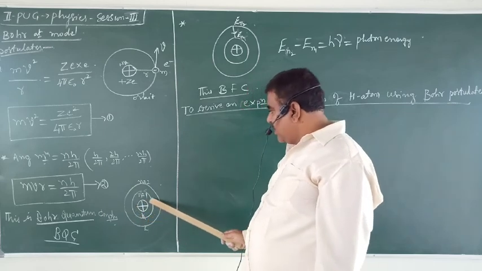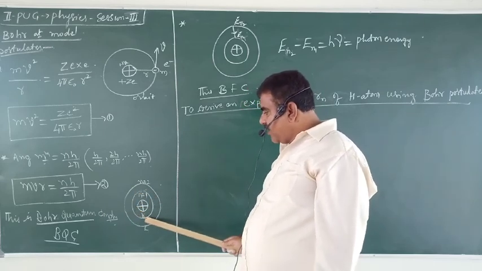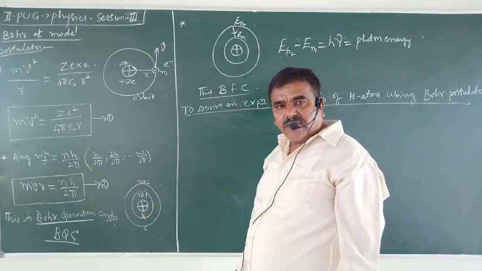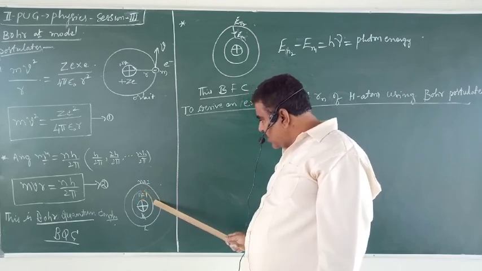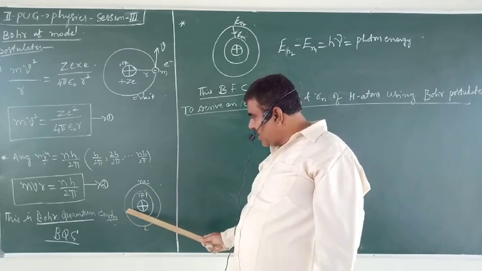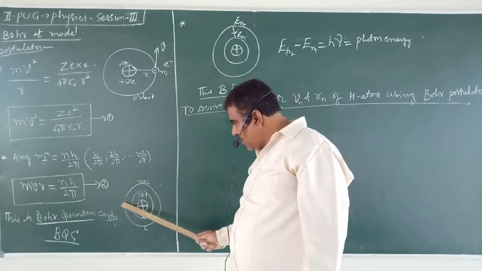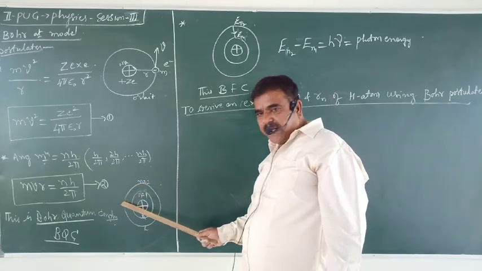Like this. This is the first permitted orbit. That first permitted orbit is called the K-shell. Can it revolve here? No, no, no. This is not permitted. It is the forbidden region. Can it revolve here? Yes, it can revolve here. This is the second permitted orbit.